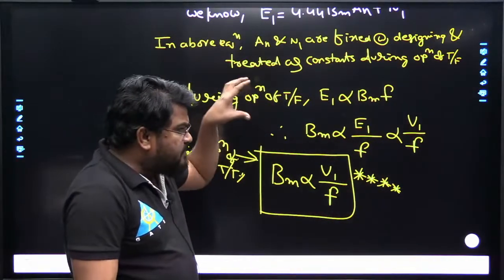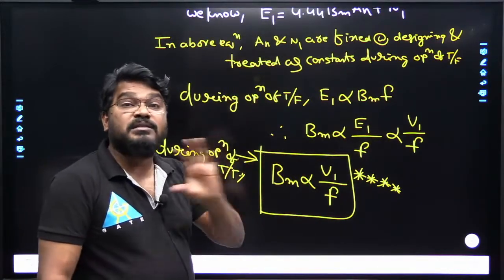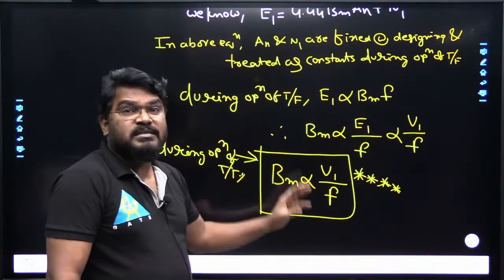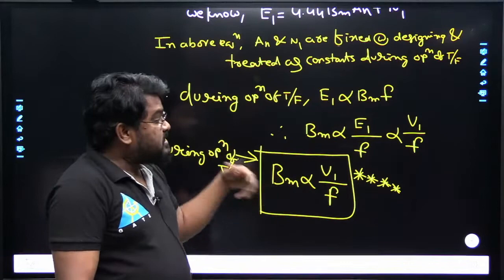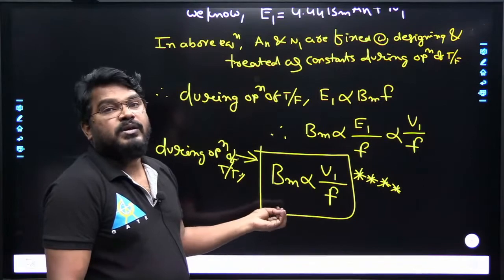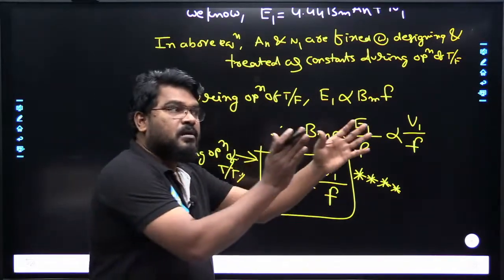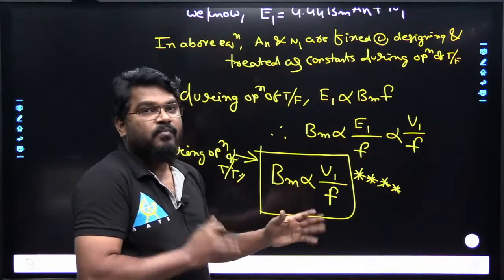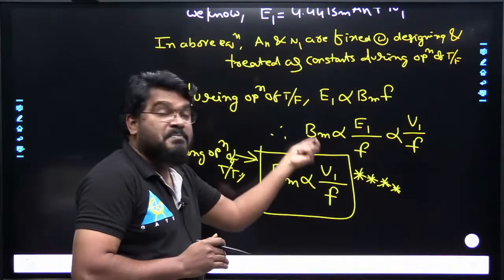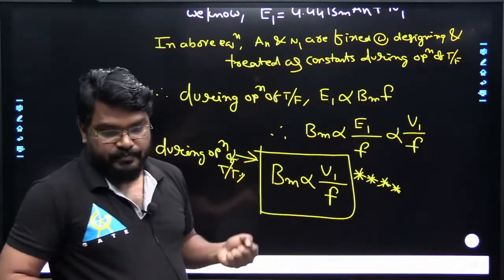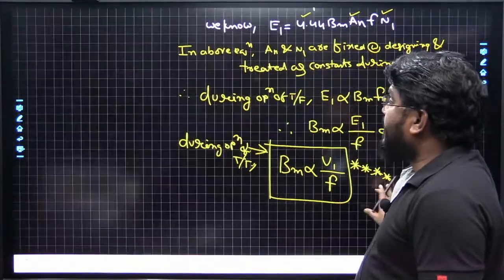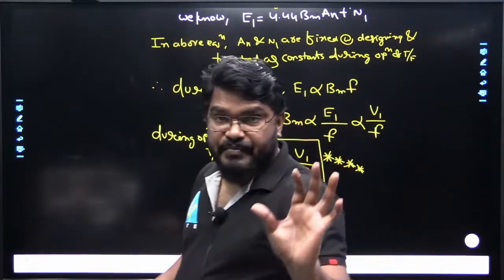This relation is very important in the entire discussion of the transformer. If we know this relation, we can answer many questions on losses, testing, hysteresis loss, eddy current loss, in every calculation. So we have to use this relation. Any question belonging to the operating side, we have to verify whether flux density is constant or not. The flux density B maximum is directly proportional to the V1 by F ratio. These are all the possible questions from the EMF equation of the transformers.